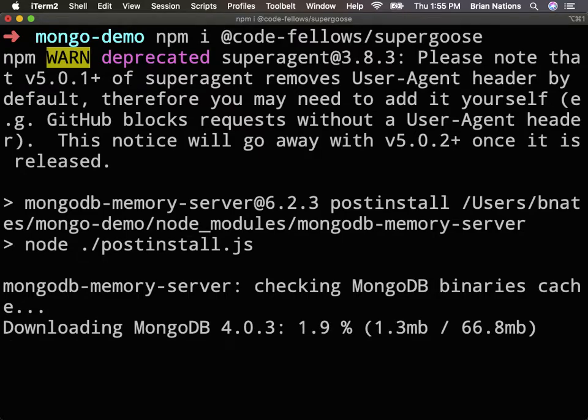Cool? All right. So if you notice, look what it's doing. Downloading MongoDB. It's setting up MongoDB memory server because it's going to interact with our information exactly as if it was MongoDB. We can use the same exact methods. Cool? All right. So let's let that install, and then we'll write the tests, and then we'll be done.